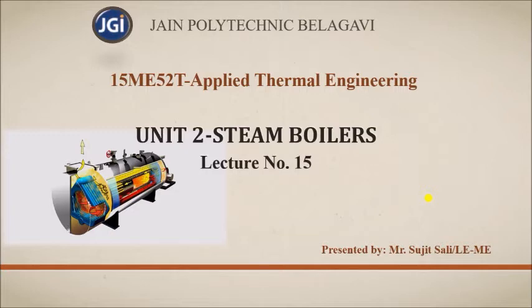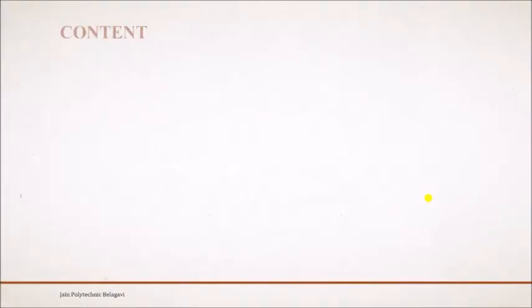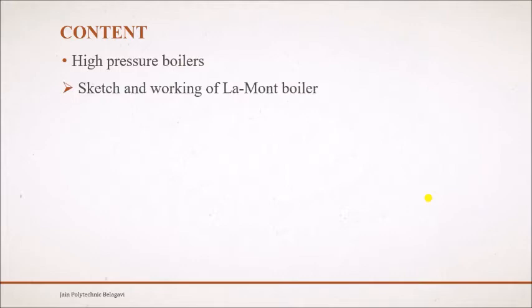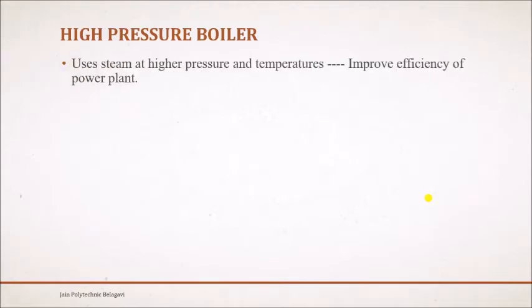In the previous videos, we have gone through low pressure types of boiler, that is Babcock and Wilcox boiler and Cochran boiler. So these are low pressure boilers, which means the working pressure is very low. In this video, we'll go through what we mean by high pressure boilers. We'll see what these high pressure boilers are, and in this particular video, we'll go through the working of the Lamont boiler. It is a high pressure type of boiler, and then we'll see some of its merits and demerits. First, let's go through what we mean by a high pressure boiler.